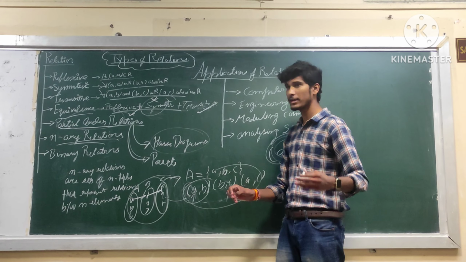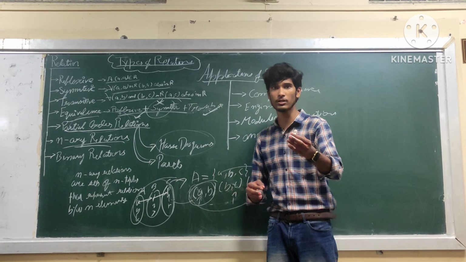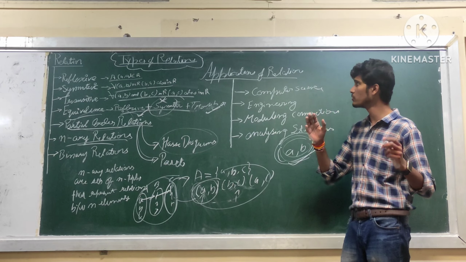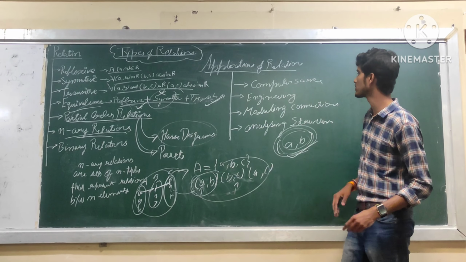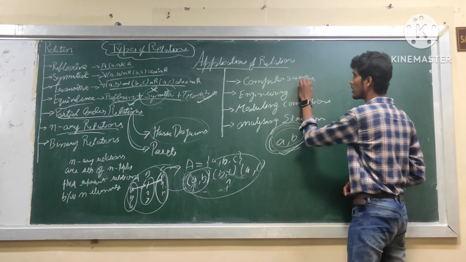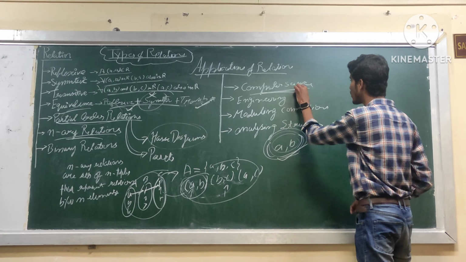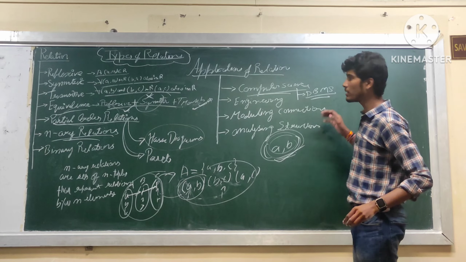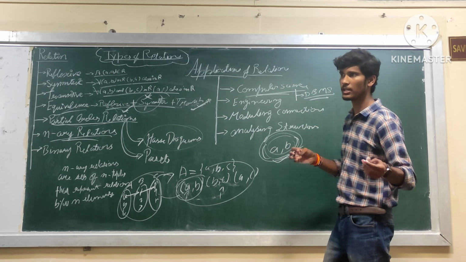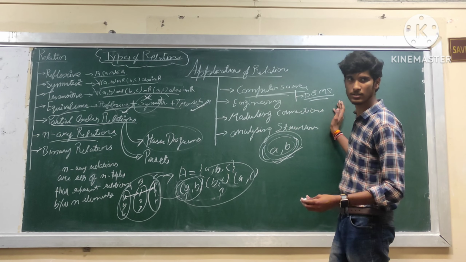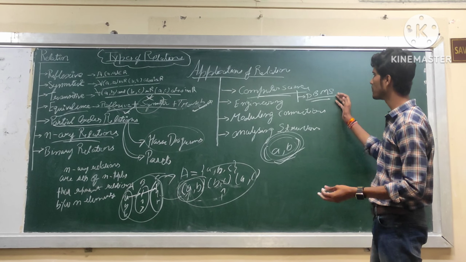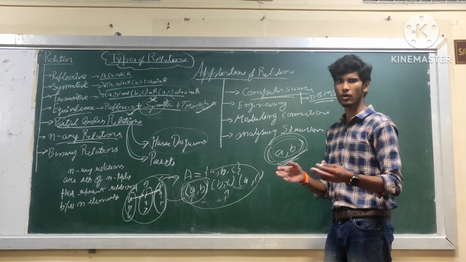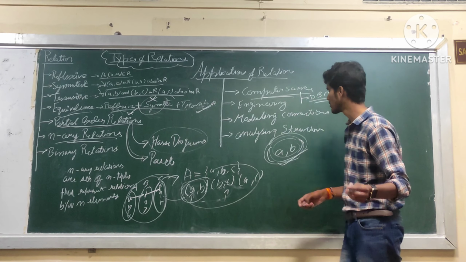Now, if we know what relations are, and also the types of relation, then we should know the real life applications of relations. Relations are widely used in computer science, in a special domain which is DBMS. DBMS consists of concepts like joins. In joins, we majorly use types of relations to join two tables and form a relation.